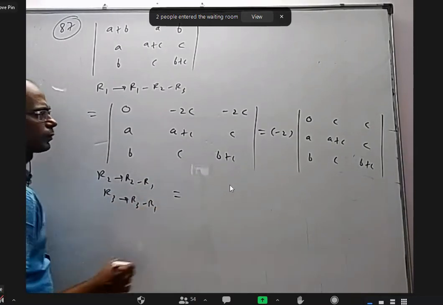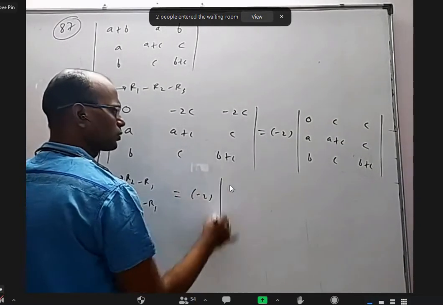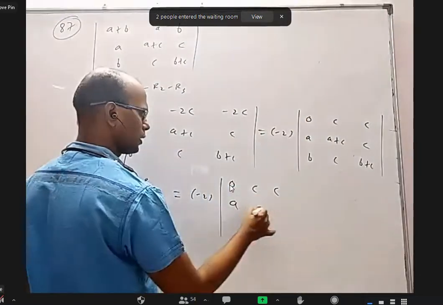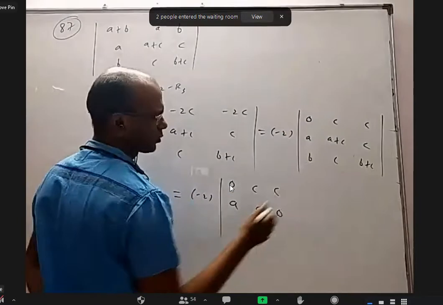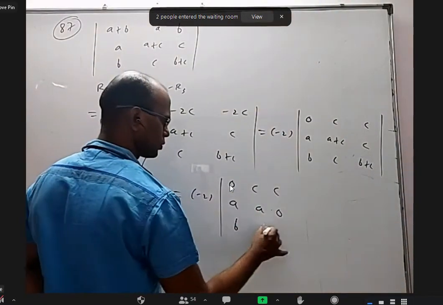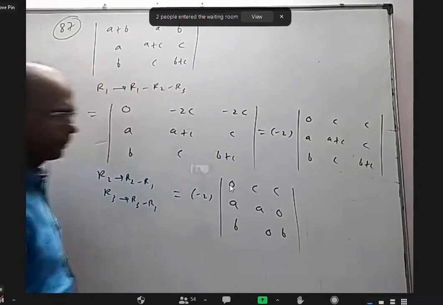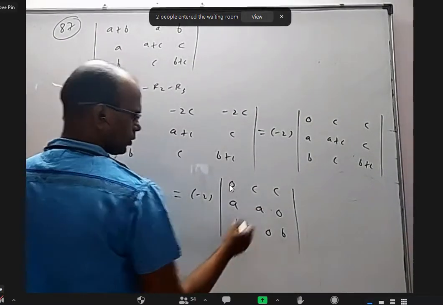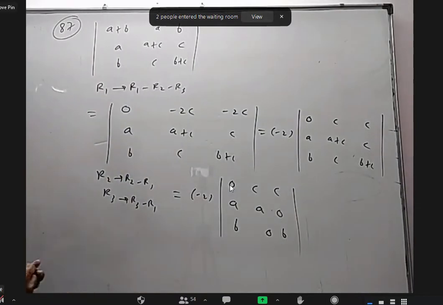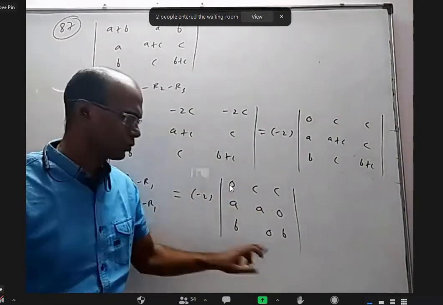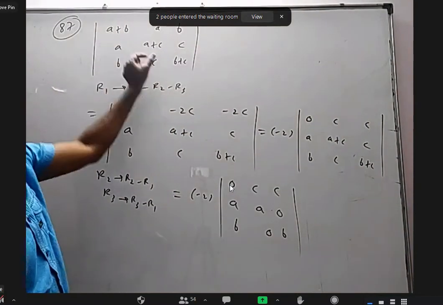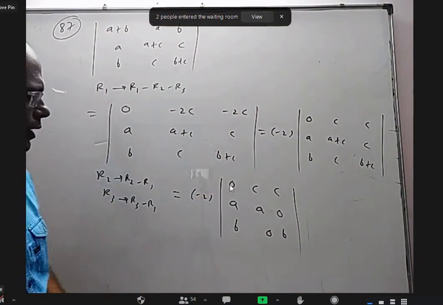When you do that, you will get minus 2 into 0, C, C. This, if you remove this, you will get A, 0. First row, if we remove here, B, 0, B. Okay. So, even though we did not achieve much, at least we got 3 zeros. That is one advantage. Second advantage, we don't have two things. All are single things. So, it is easy to expand.